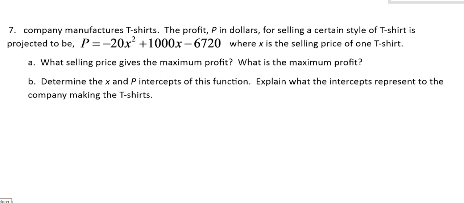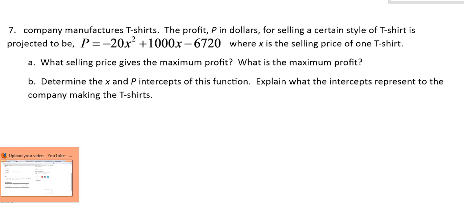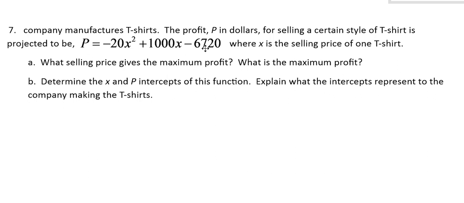It says a company manufactures t-shirts. The profit in dollars for selling a certain type of shirt is projected to be this equation, where x is the selling price of one shirt. So here we have a quadratic equation, x squared, a profit, and its relationship with the selling price of one t-shirt. So let's go ahead and analyze this relationship as far as we can, and then we'll look at what we're supposed to do.